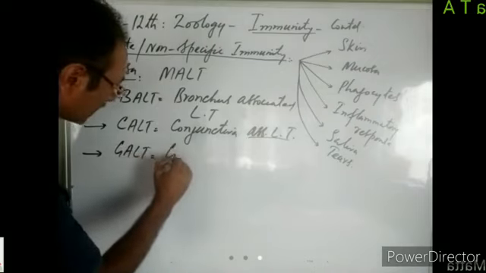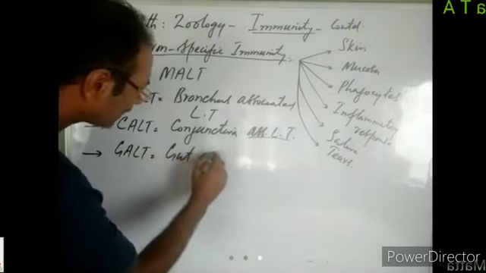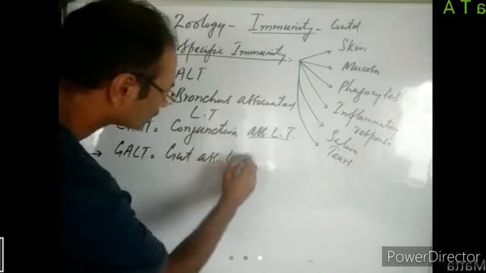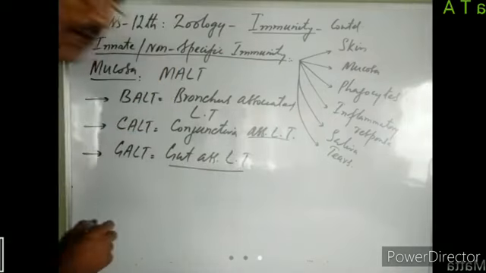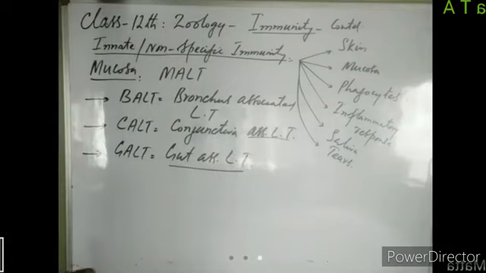This is known as gut associated lymphoid tissue. You know what is gut? Gut is the alimentary canal. Gut is the second name for alimentary canal. Through this alimentary canal, we take food. We ingest food through our mouth. Along with that ingested food, we may ingest some pathogens as well.